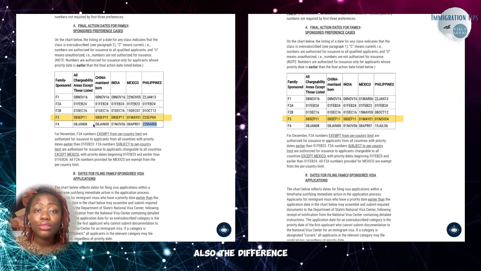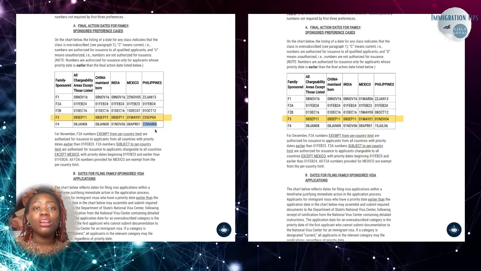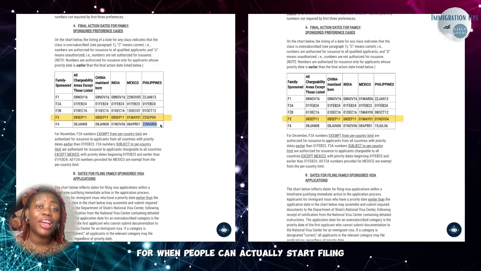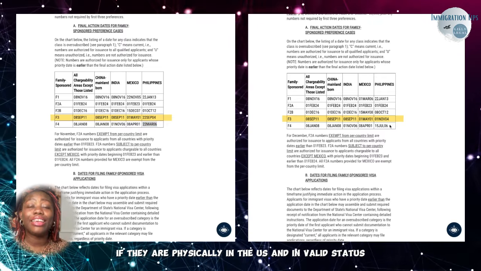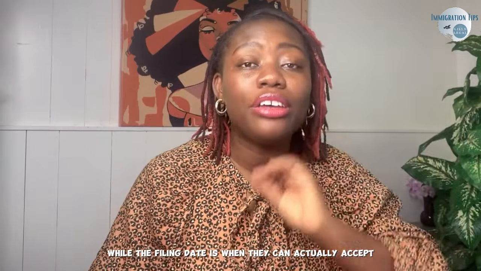Also, for USCIS purposes, they choose which chart to use for when people can actually start filing their adjustment of status if they are physically in the US and in valid status. USCIS is using the filing date to determine when people can actually file their adjustment of status. Remember, the final action date is when it can be approved, while the filing date is when they can actually accept the application.